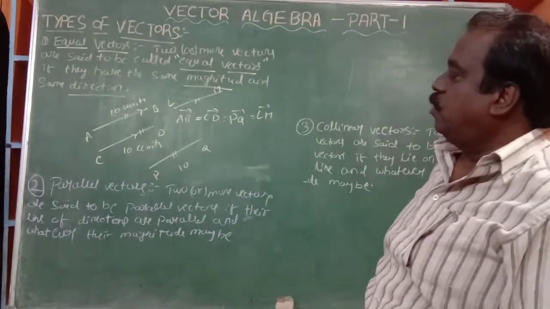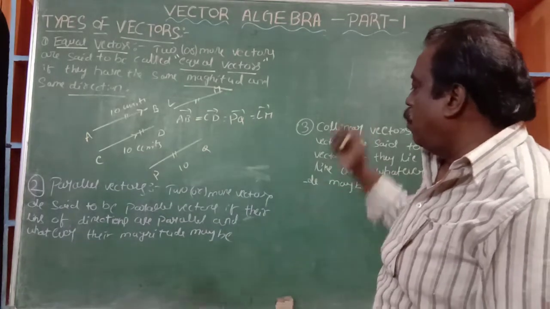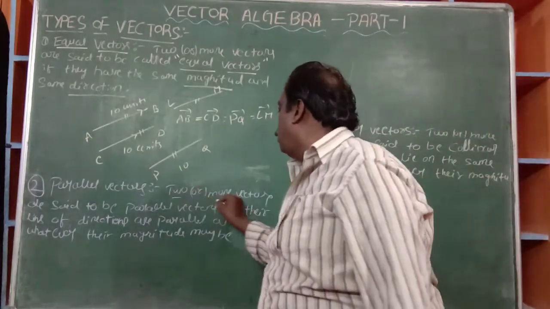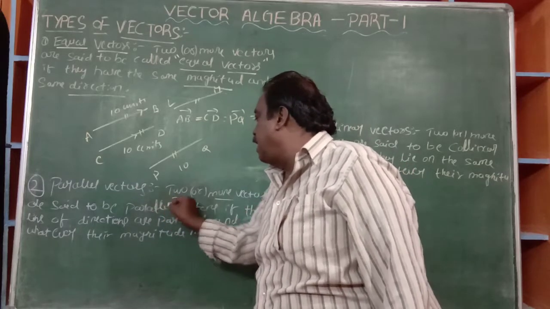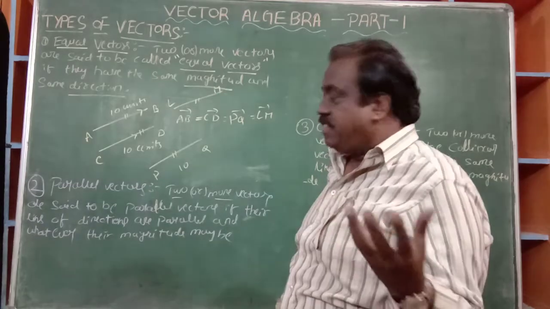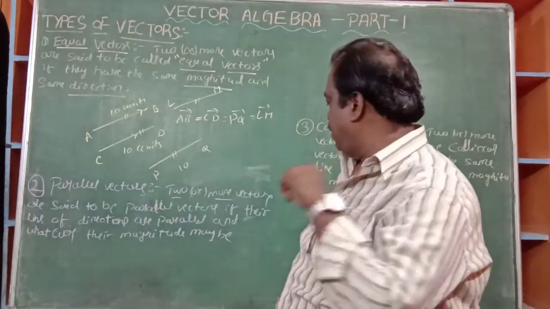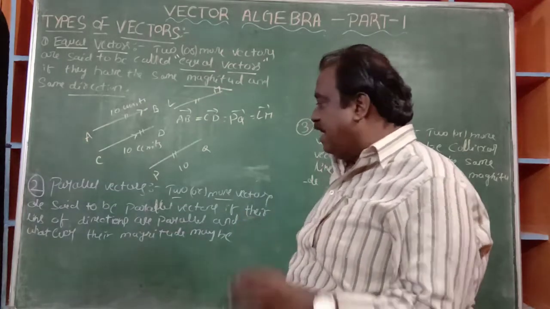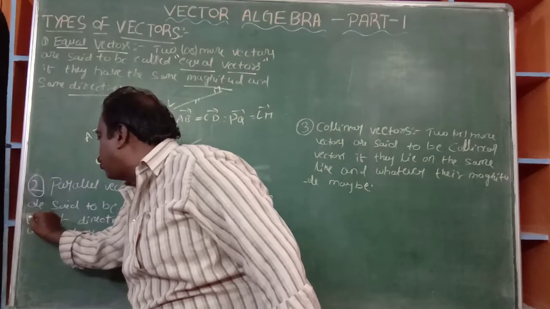Now we'll come to parallel vectors, the second type. Two or more vectors are said to be called parallel vectors if their lines of direction are defined in such a way; here it is important, lines.